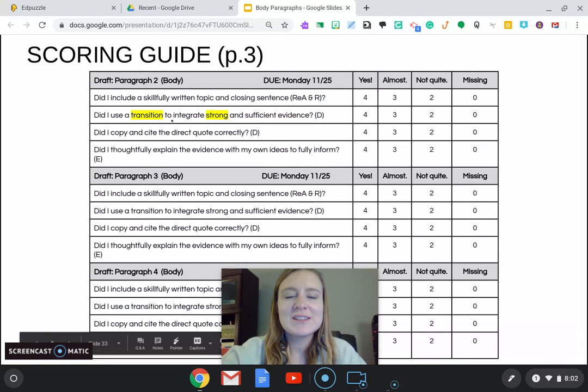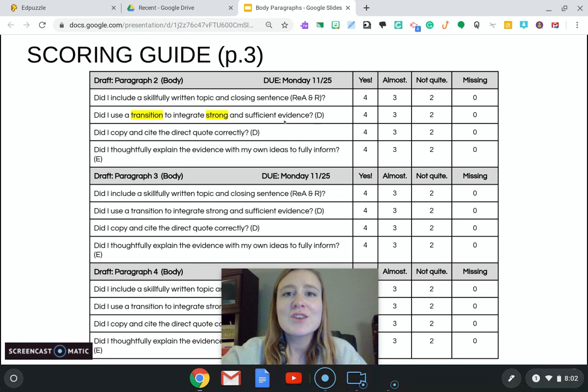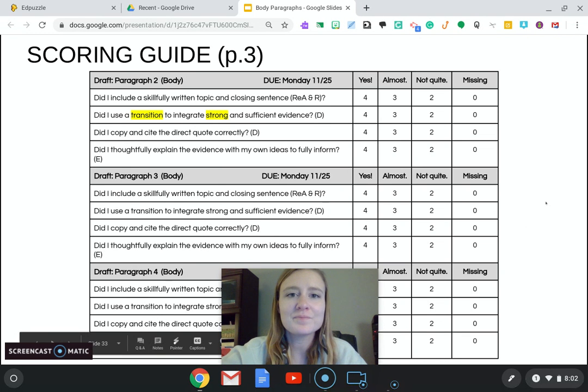So did I use a transition, all those transition words, to integrate strong and sufficient evidence? You guys have 5 different sources and pages of facts and details and information, but you only need 1 per paragraph. So the one piece of evidence, the one direct quote you pick, really needs to do a good job of really strongly supporting your position.